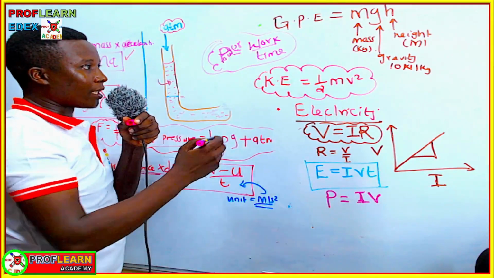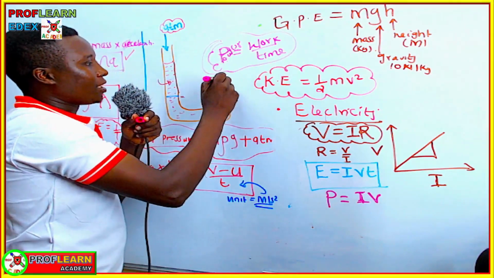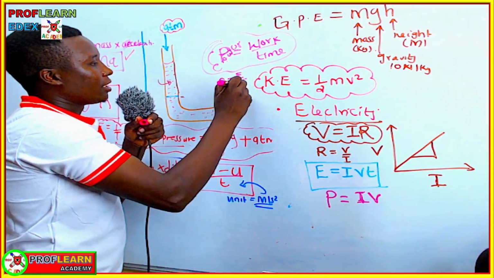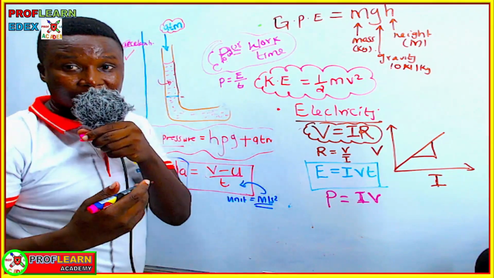It's the rate of doing work. And this formula can also be given as power equals energy over time, the rate of transferring energy.